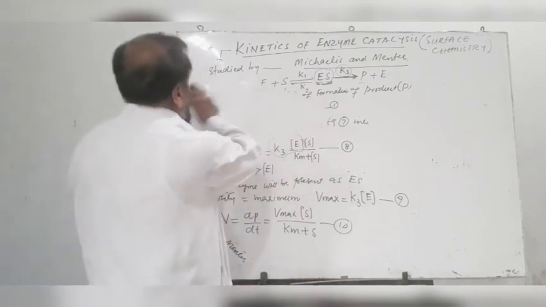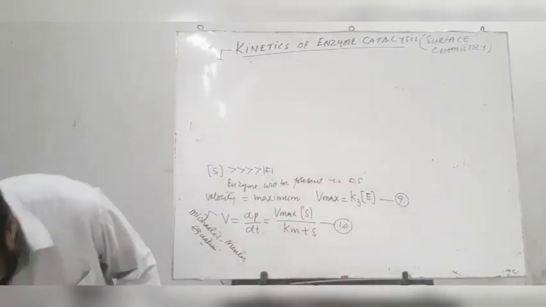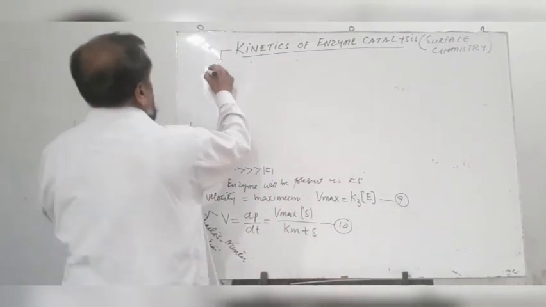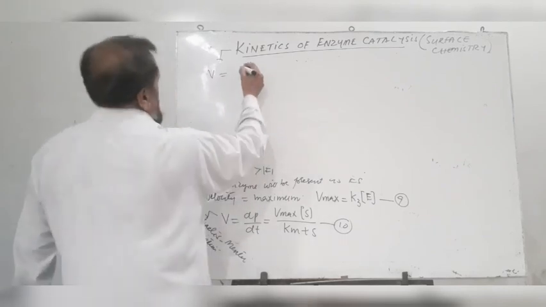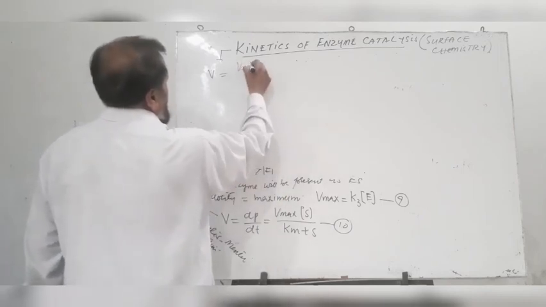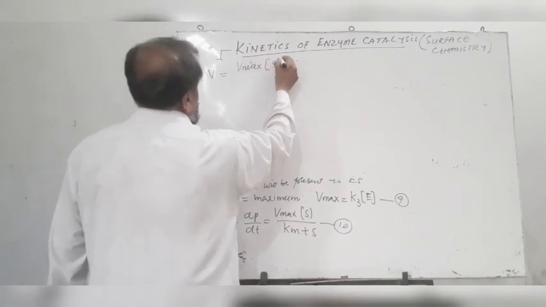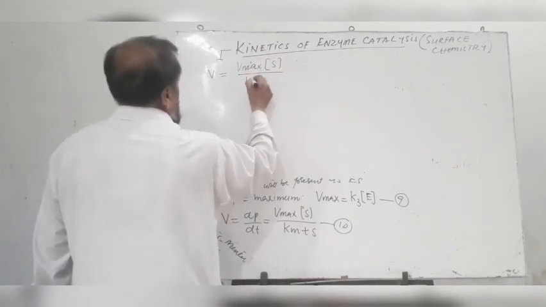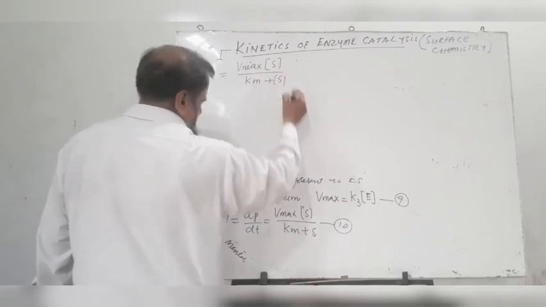Converting this equation into an equation of a straight line, we have equation 10, which is V is equal to dP by dt, or V is equal to Vmax into concentration of substrate divided by Km plus concentration of substrate.